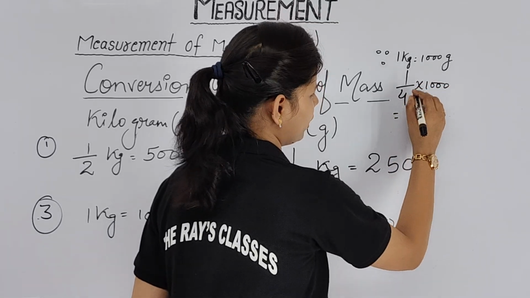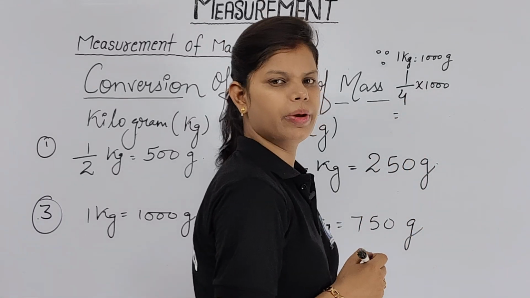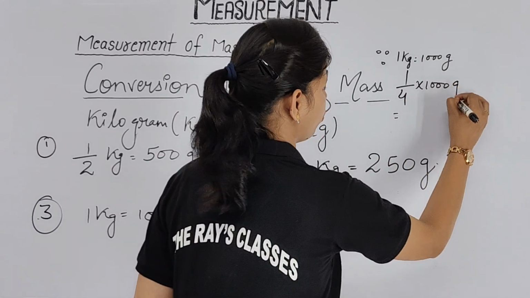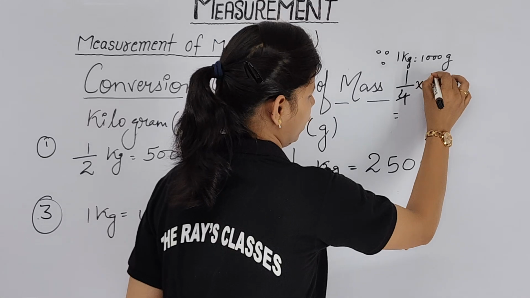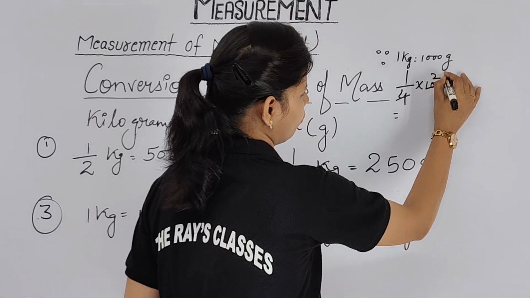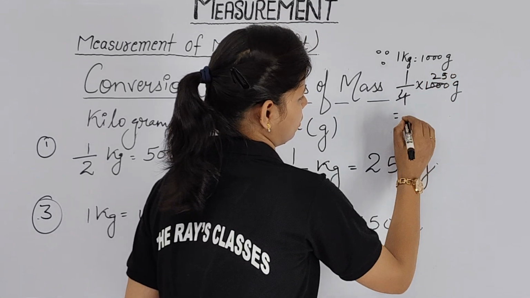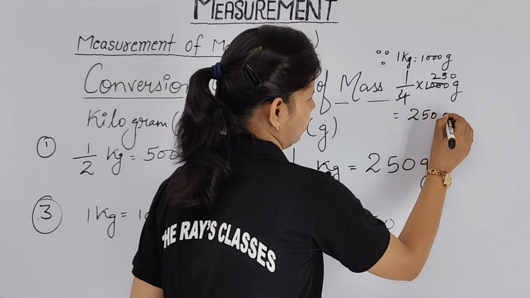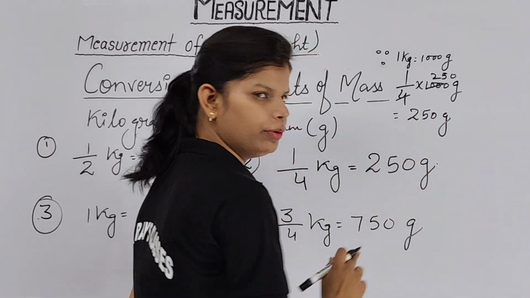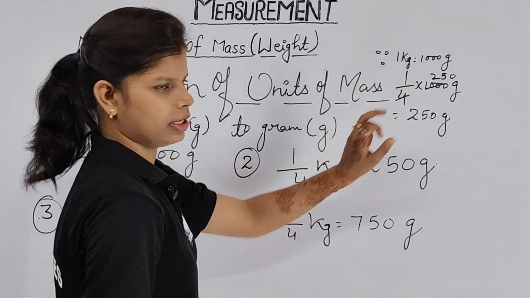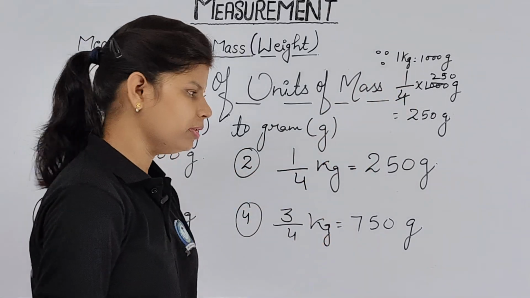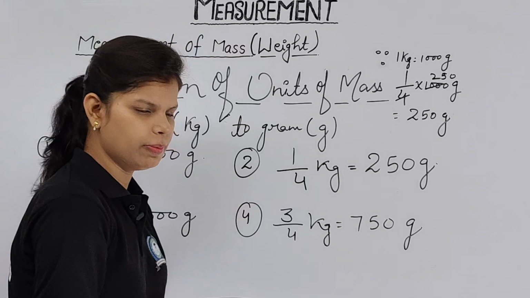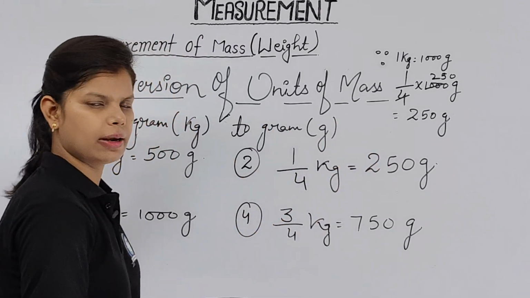When you divide 1000 by 4, how many times will it go? 4 2s are 8, 2 carry 20, 4 5s are 20, 1 extra 0, then we will directly get the answer 250. You will get the same 250 answer, but please don't waste your time doing these things. These are the key points that you have to remember while dealing with such chapters.